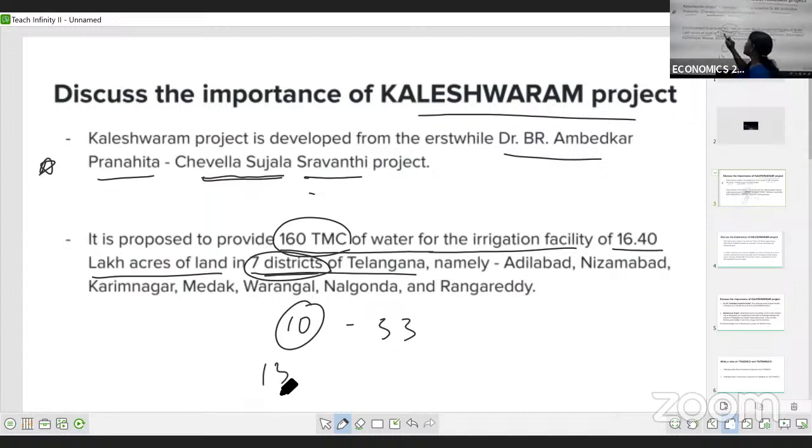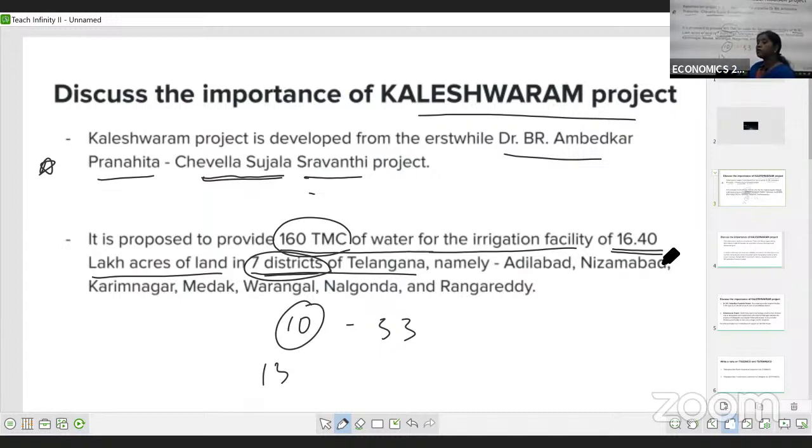So the proposal of this Dr. B.R. Ambedkar Pranahita Chevella Srujala Sravanti project was to provide 160,000 million cubic feet of water as an irrigation facility, and for that they collected nearly 16.40 lakh acres of land in the 7 districts of Telangana.